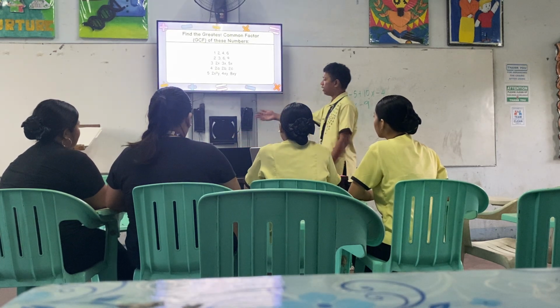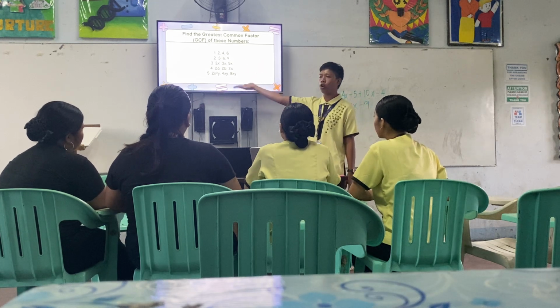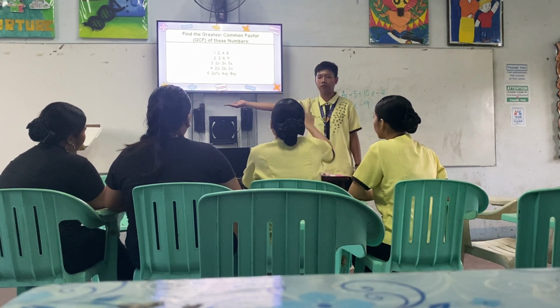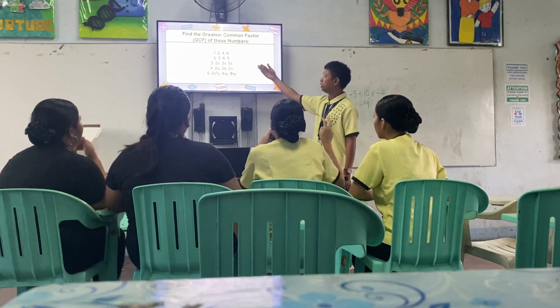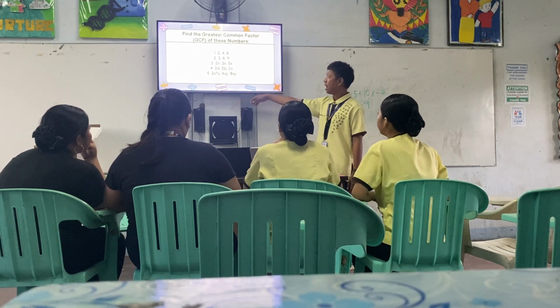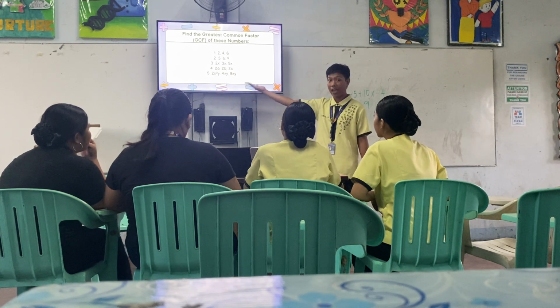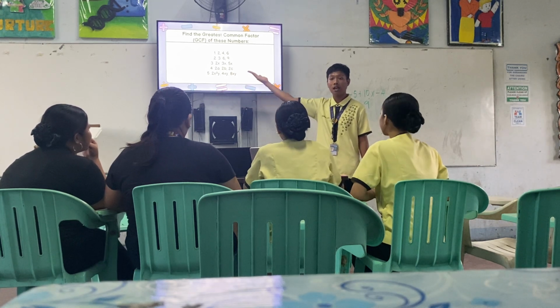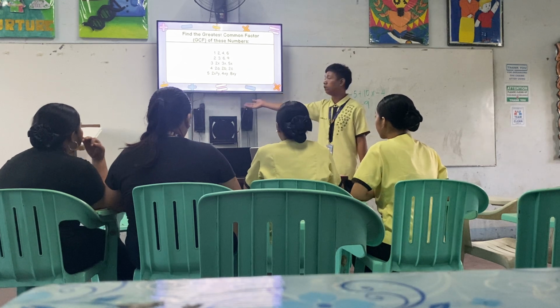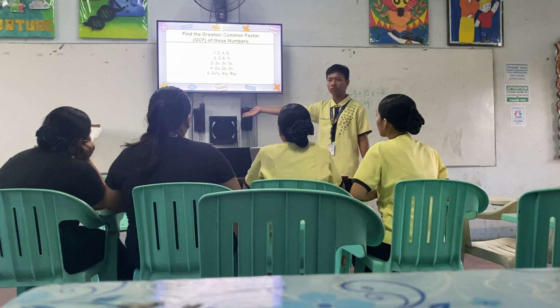So find the greatest common factor of these numbers. Number 1: 2, 4, and 6. What is the greatest common factor? 2. Number 2: 3, 6, and 9. 3. How about 2A, 2B, 2C?